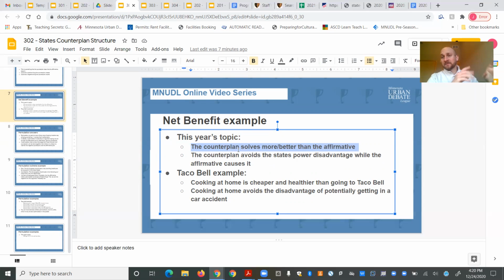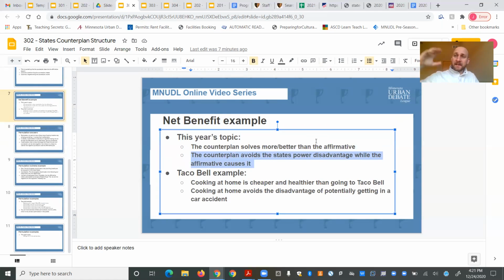And you can go back to the arguments we made before, that we looked at before, and we're going to look at more arguments when we get into the evidence about how that could be the case. The counterplan this year also avoids the state power disadvantage while the affirmative causes it, right? Because the counterplan is saying the states should do the regulation, not the national government. So if the states are doing it, they're not creating an imbalance between the national government and state governments because the state governments are already the ones who do this.